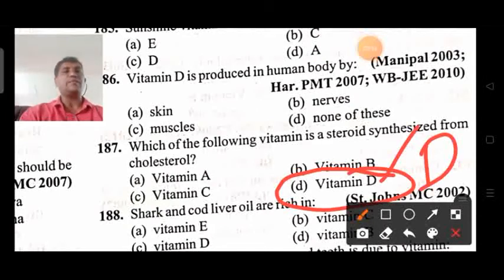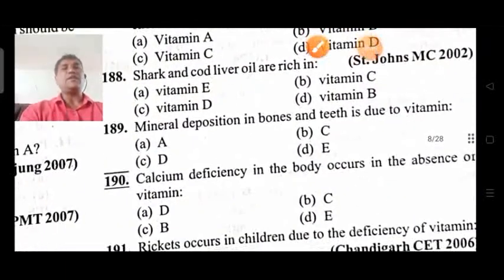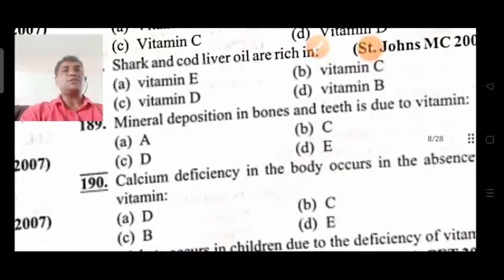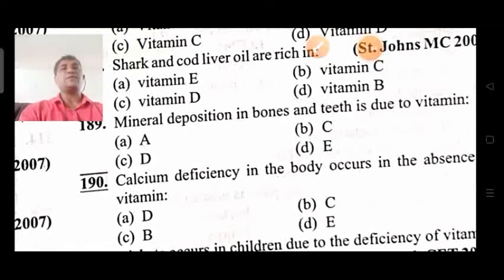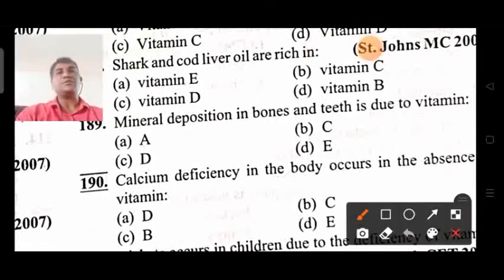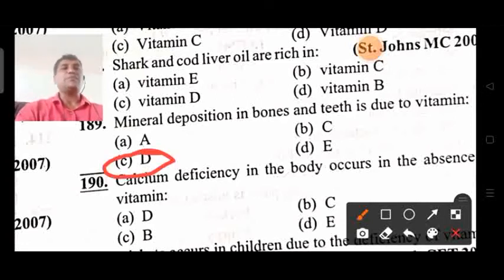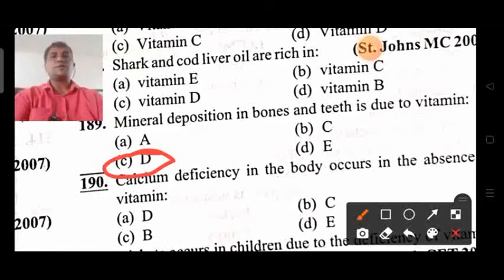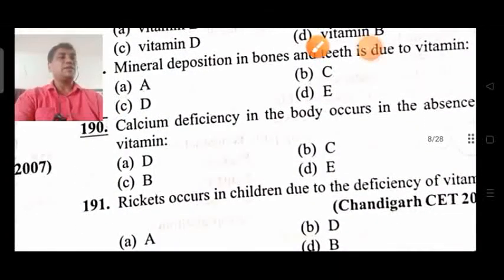The option is also D. Next, coming on to question 189. Mineral deposition in bones and teeth is due to which vitamin: A, B, C, D, or E? Mineral deposition in bones means calcium is mostly deposited, and vitamin A does not have that composition. So here only vitamin D is responsible.